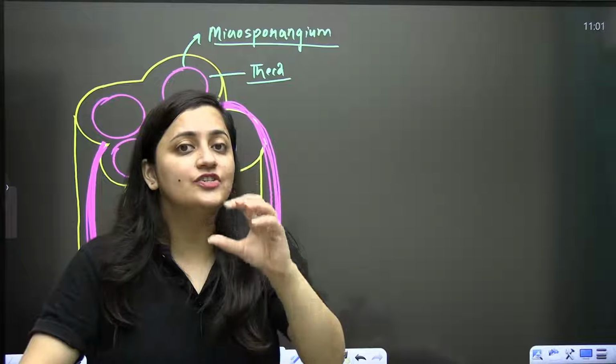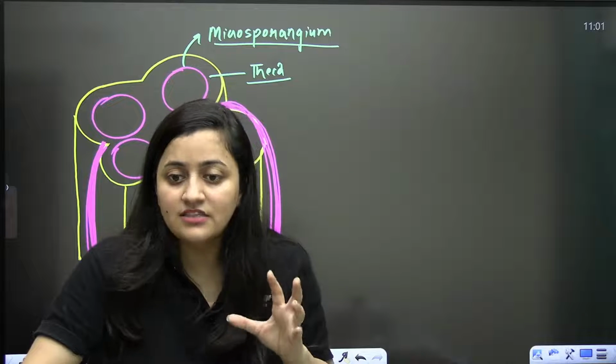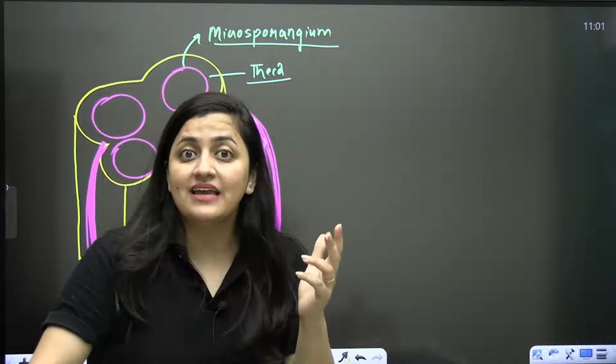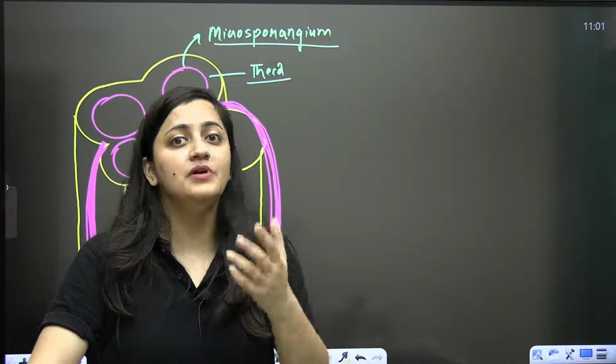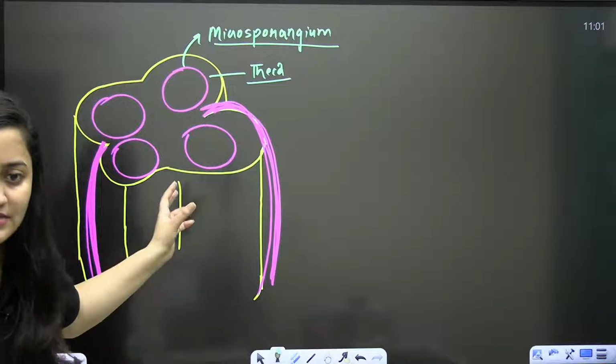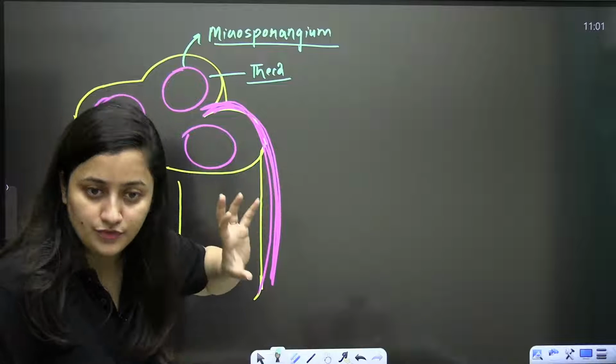You know that in nature, the male gametes are small in size, female gametes are large in size. This is what we know, that when it comes to the male gametes, they are more in number, small in size. Female gametes less in number, but they are larger in size. So that's the case here. So when we are saying microsporangium, it is the structure in which microspores will form.